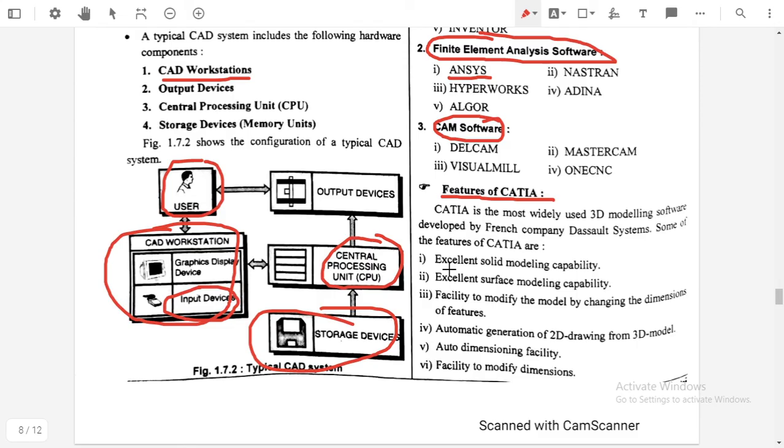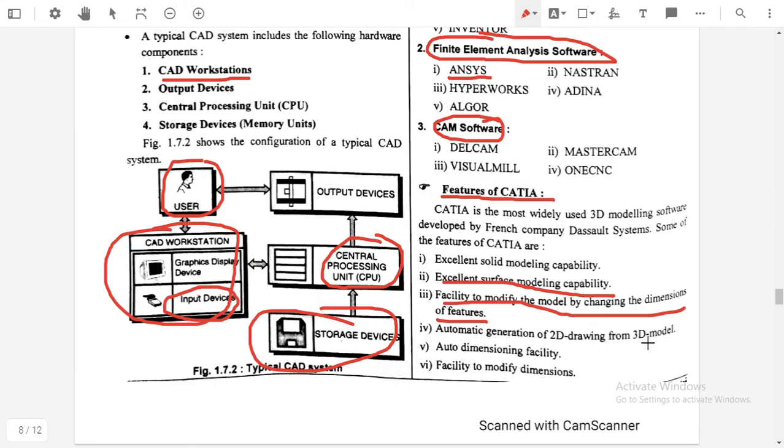Excellent solid modeling capability, means it has the capability to model a 3D object or a 2D object. Excellent surface modeling capability, means it can be used as a surface model also, or for a 3D model also. Facility to modify the model by changing the dimensions of the feature, means once the model is finalized and after that we have to make some changes, then we can make the changes as per our requirement even after the completion of the object. So this is one feature.